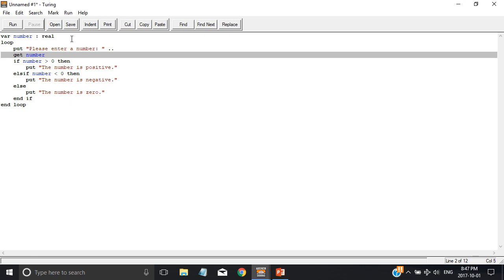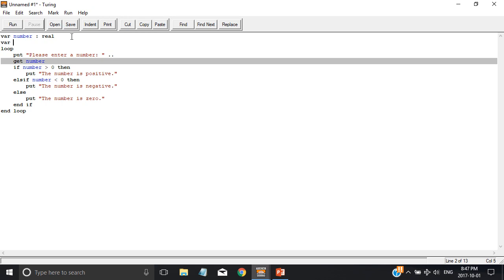So, let's make another variable. I'll say variable word equals string. Now I can put like, do you want to go again? See how it's not in the if statement, so that after it decides the case and the code it runs, after the if it runs the rest of the code.